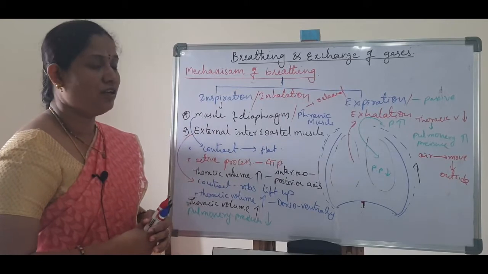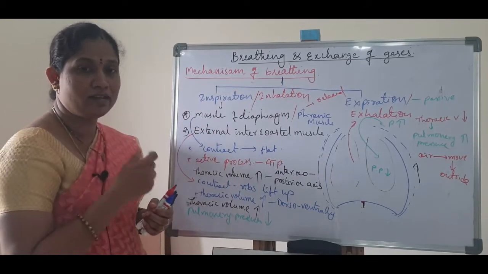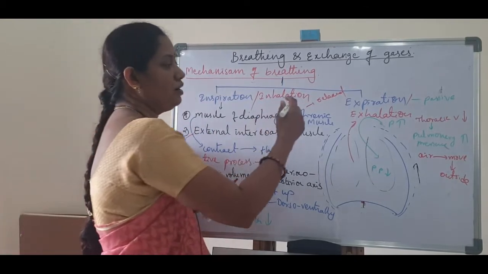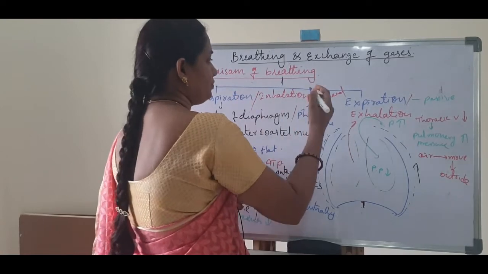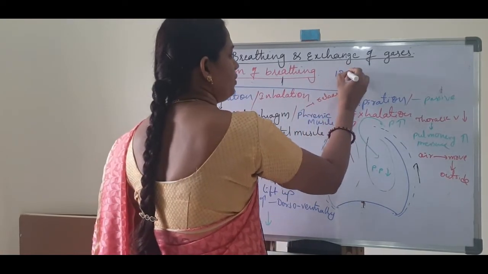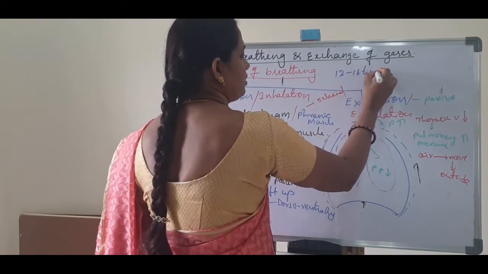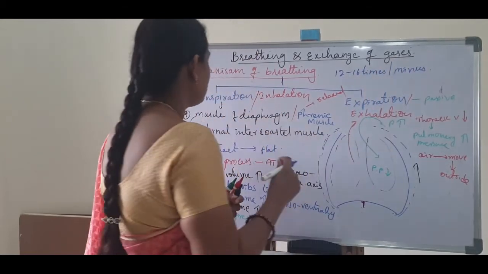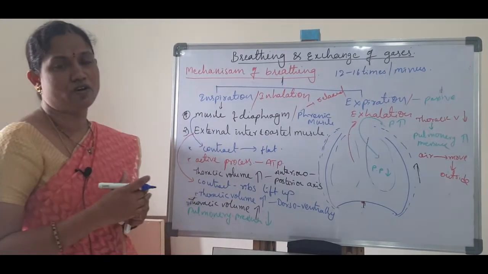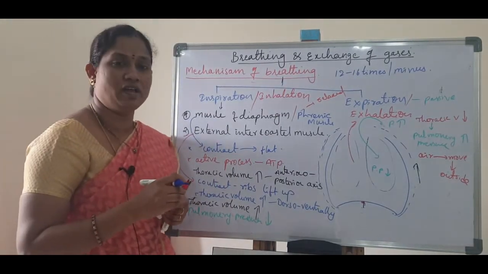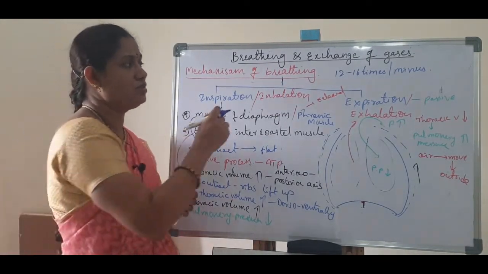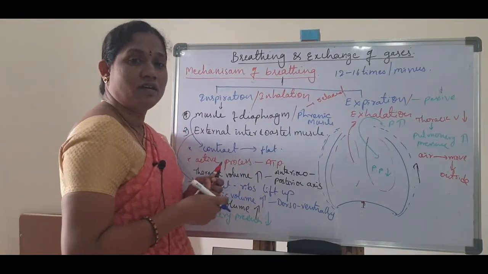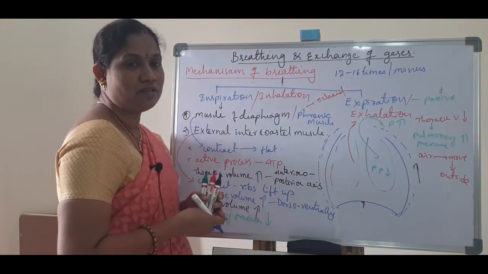Normally, a healthy human being can show breathing movements 12 to 16 times per minute.